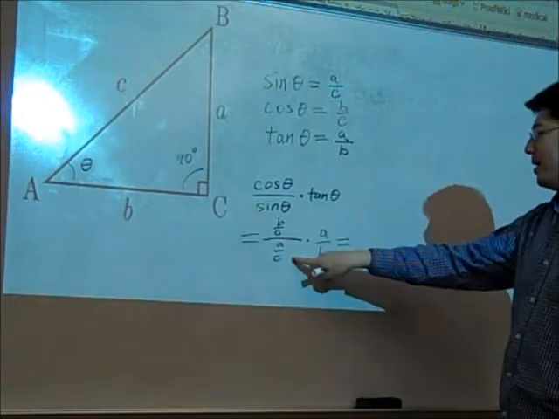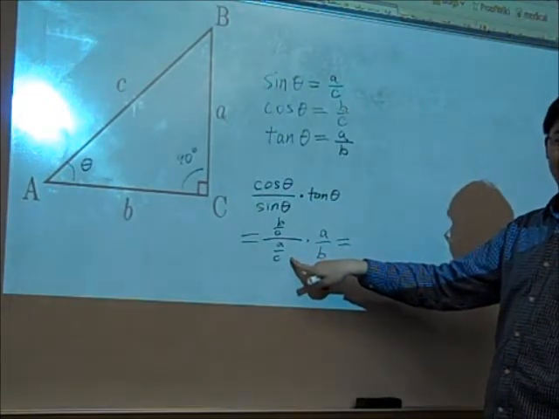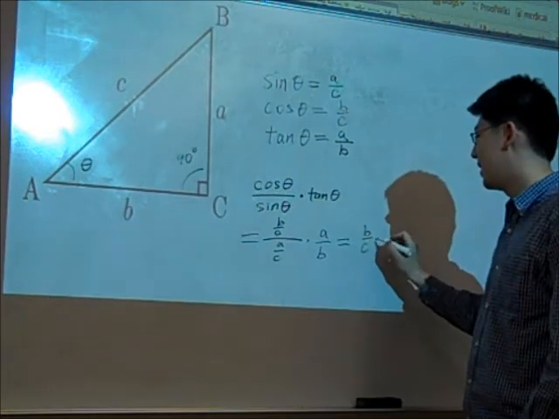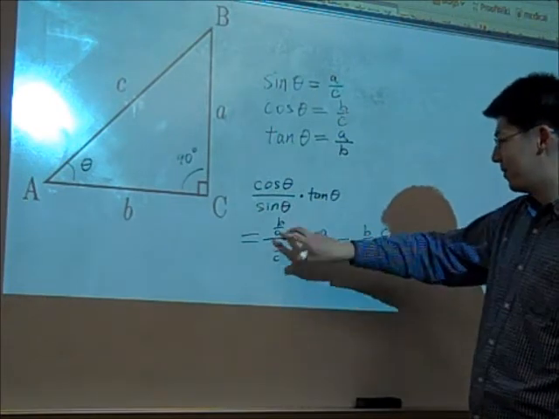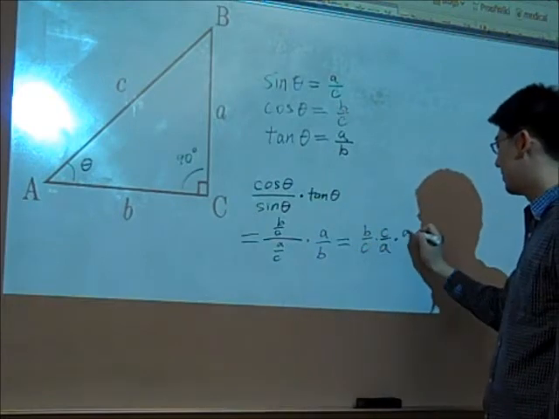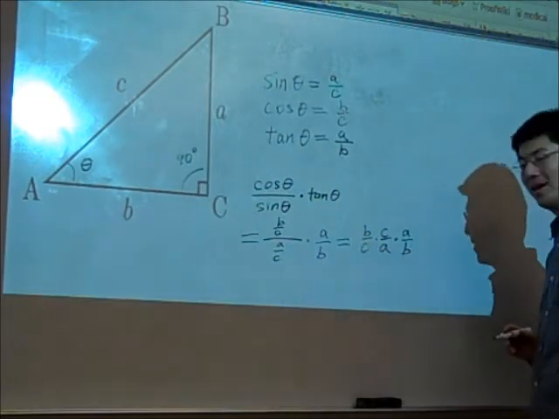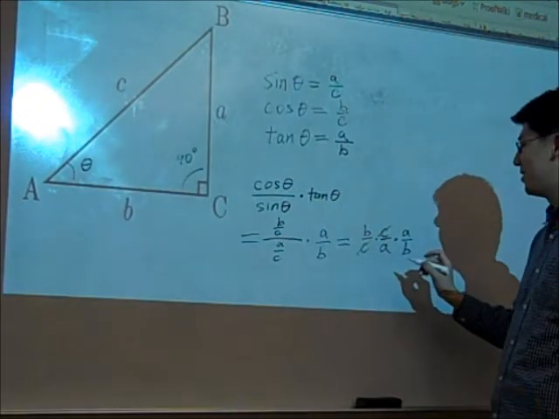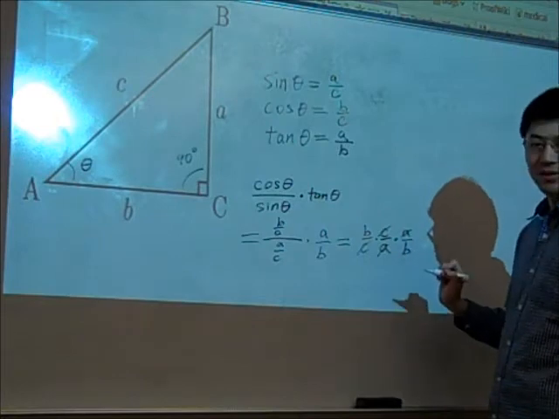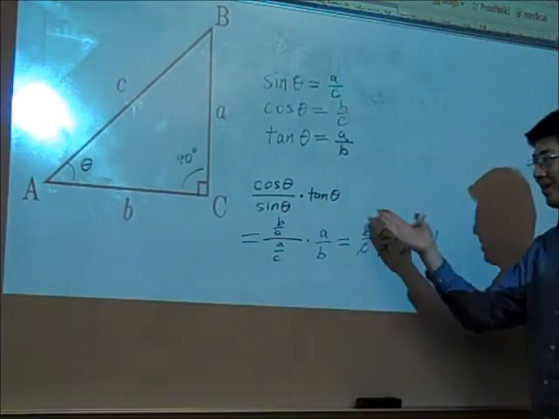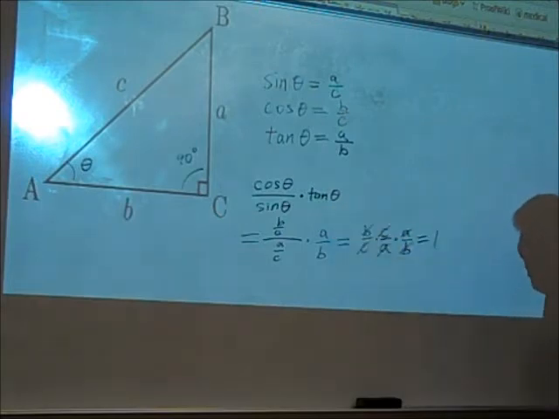And now dividing by a fraction is the same thing as multiplying by the reciprocal. So this is the same thing as b over c times c over a, right? Flipping it around. And then this whole thing times a over b, the tangent of theta. And now we can just cancel. So the c's cancel because it's in a numerator and denominator. The a's cancel, and the b's cancel. So in the end, this whole complicated trig expression is the same thing as just saying 1.